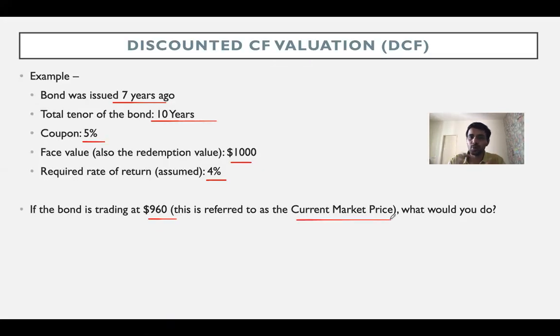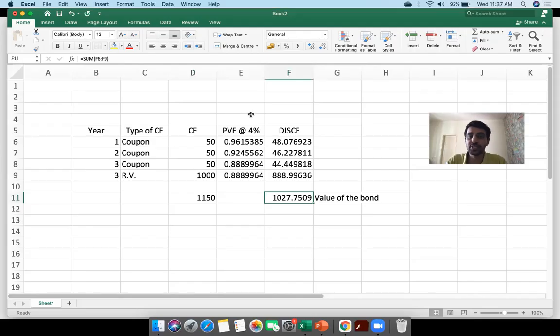Now the question is, what would you do? Number one is, if you consider that your valuation is actually correct, right? Which means if you think that the future cash flows that you have quantified are correct, and also your required rate of return estimation is right, then that means that this 1027 in your view is actually the correct worth of the bond, right? So the bond is available at 960, but you think that it is worth 1027, right? Are you supposed to buy or sell the bond? The answer is obviously you're supposed to buy the bond, because the bond is available cheap, right? So you buy the bond.